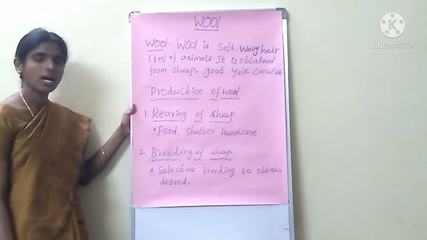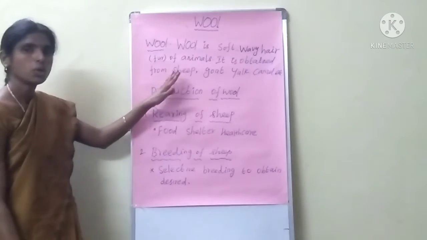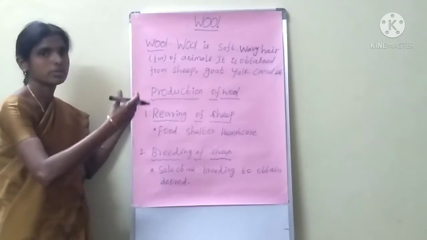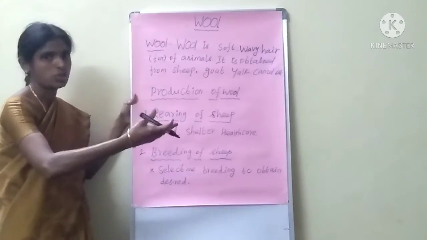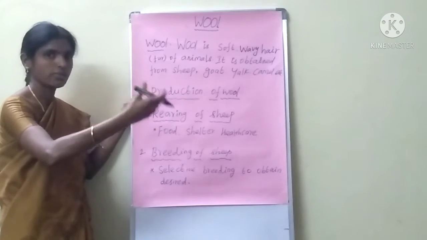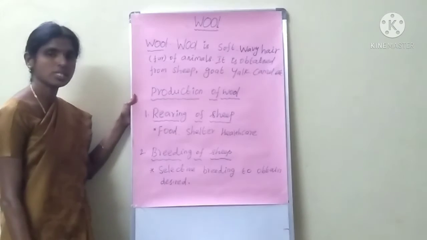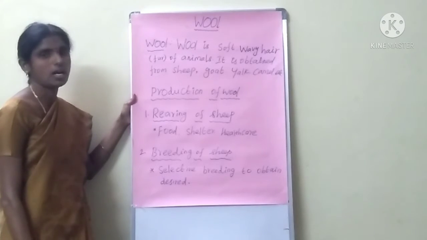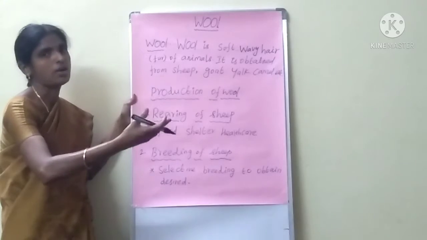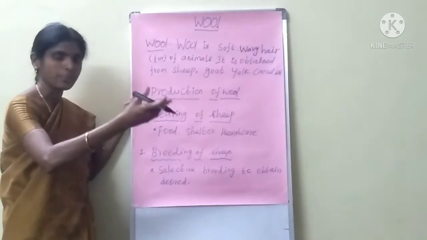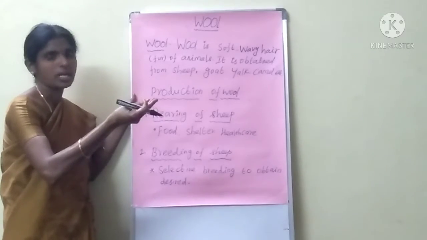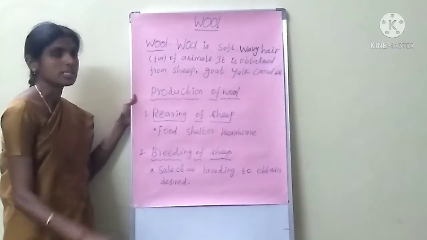Wool fiber is obtained from the sheep's coat. That means the fleece of sheep. Okay, we get wool fiber from the fleece of sheep. Fleece means nothing but hair. Are you clear? Don't get confused. Fleece is nothing but the hair of animals, hair of sheep. Do you know that hair is very shiny?